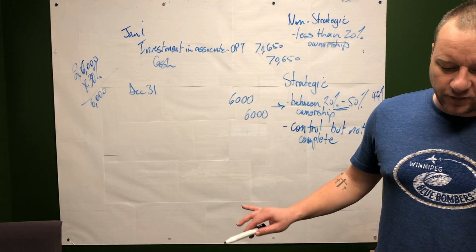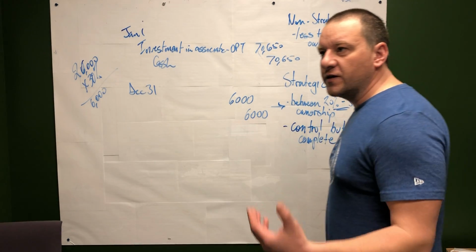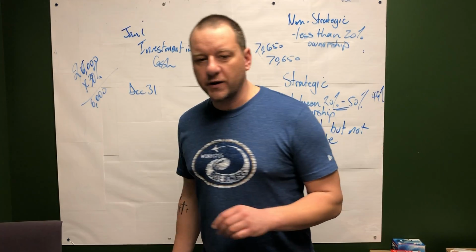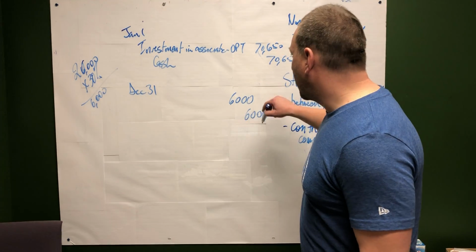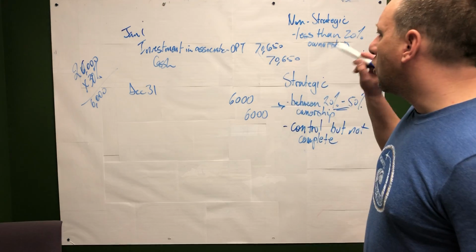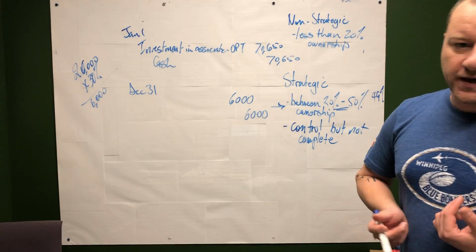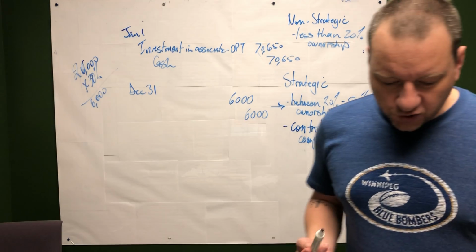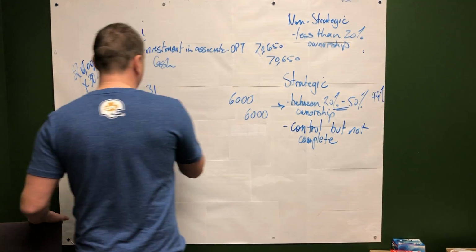Here we don't have to make a fair value adjustment, okay? And when we record the dividend, it's going to be a different way of recording it, okay? So again, end of the year, what's $6,000? Where does that come from? Well, OPT made $20,000 for the year. We own 30%. So what's that going to do? Well, we want to bump up the investment in associate.